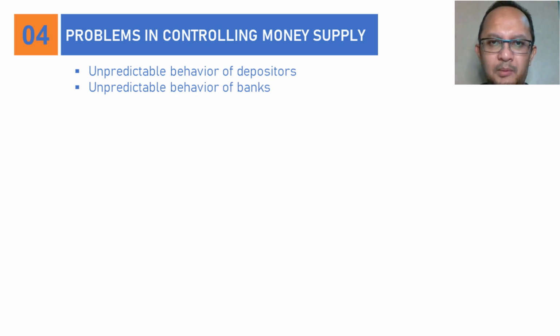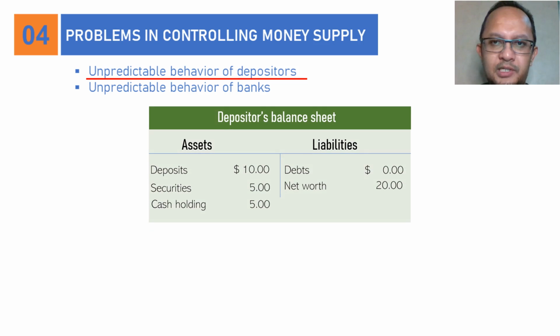The first problem is due to the unpredictability of depositors' behavior. Look at the first table here. It's a depositor's balance sheet, like my and your balance sheet. We may have debt in our liabilities, and something earned from our work or business, that is the net worth. Our money in our bank account is of course one of our assets. Our deposits will be put on the asset side, not on the liability side.